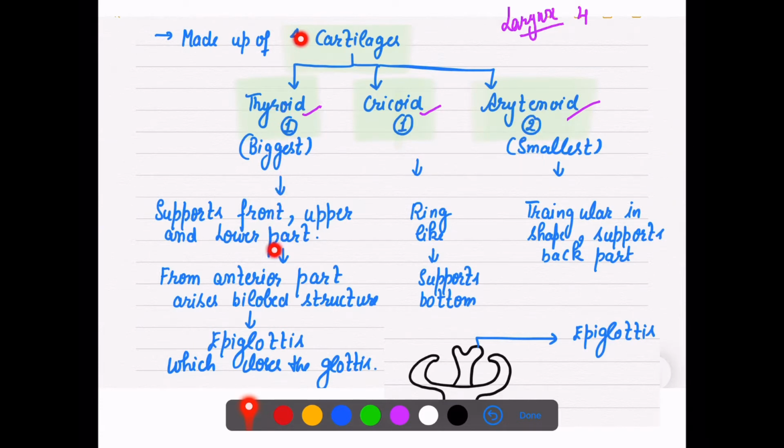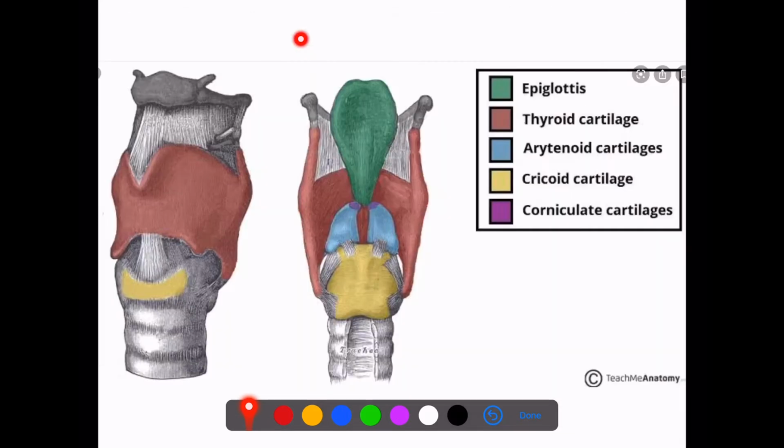The thyroid cartilage supports the front, upper, and lower part of the larynx. This is our thyroid cartilage.